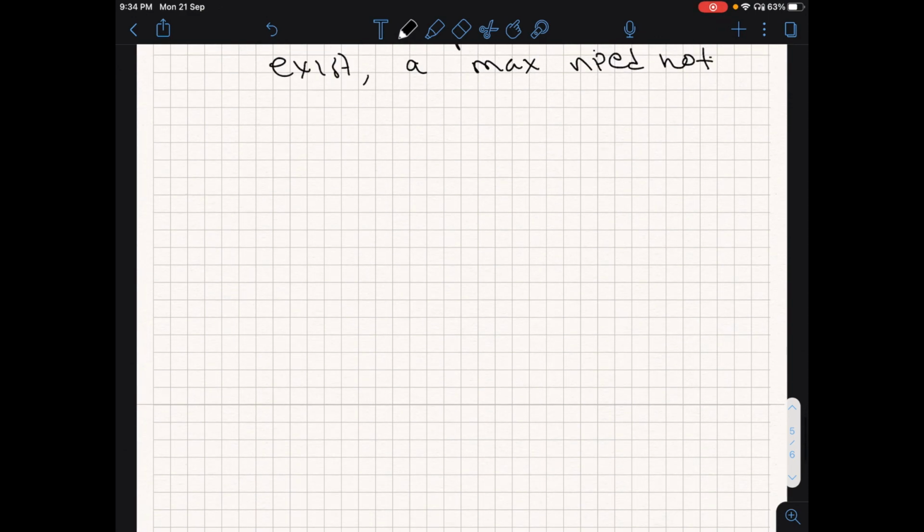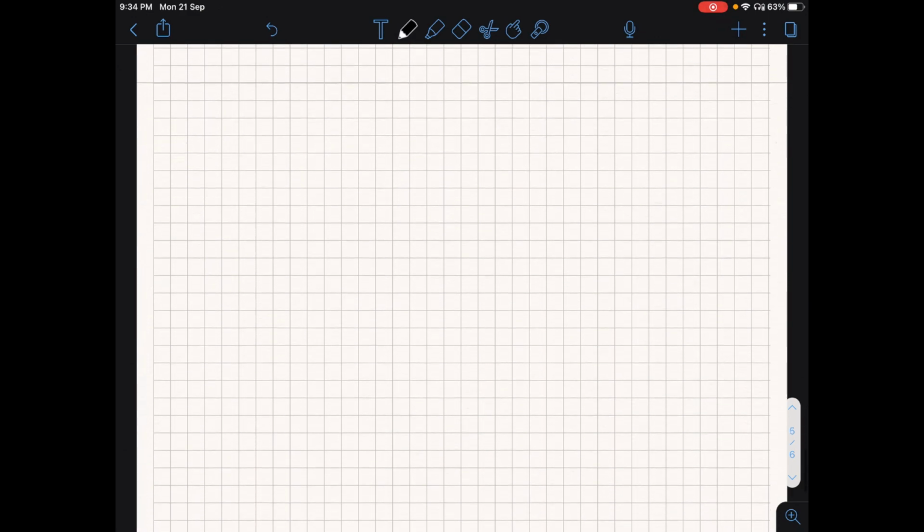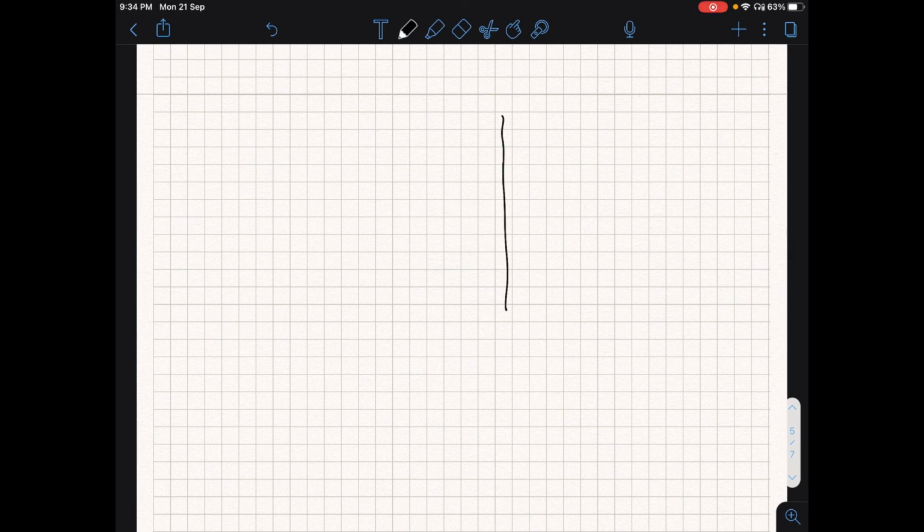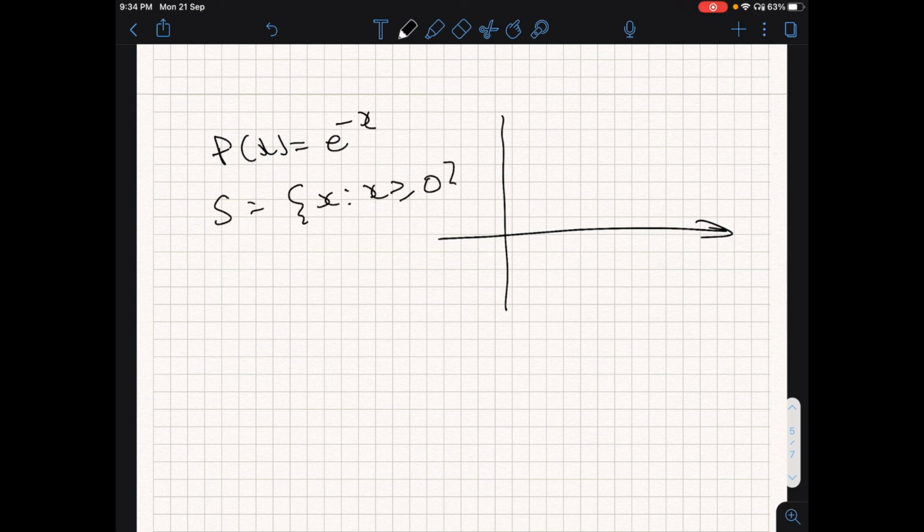Similarly with the infimum. Let us take another nice problem. I have f of x is equal to e to the power minus x. Again the set S is the set of all x such that x is greater than or equal to 0. My question is, have I posed this problem correctly?